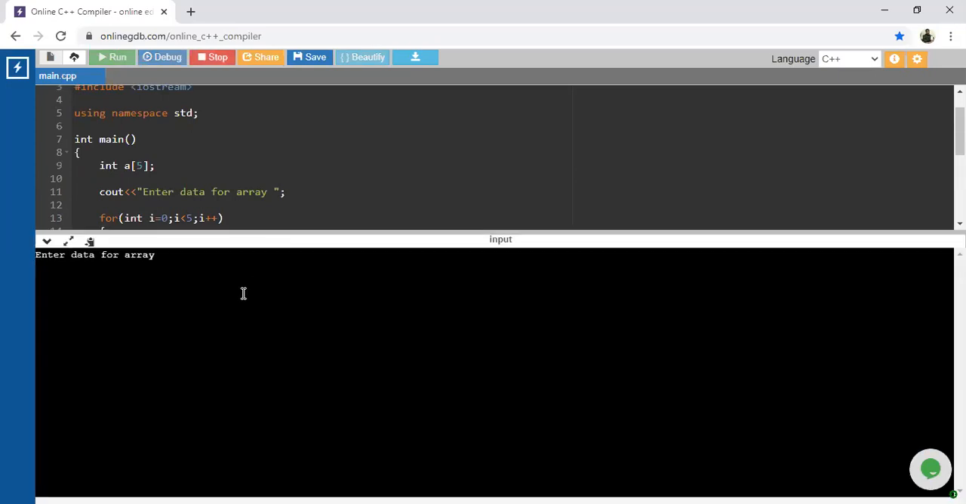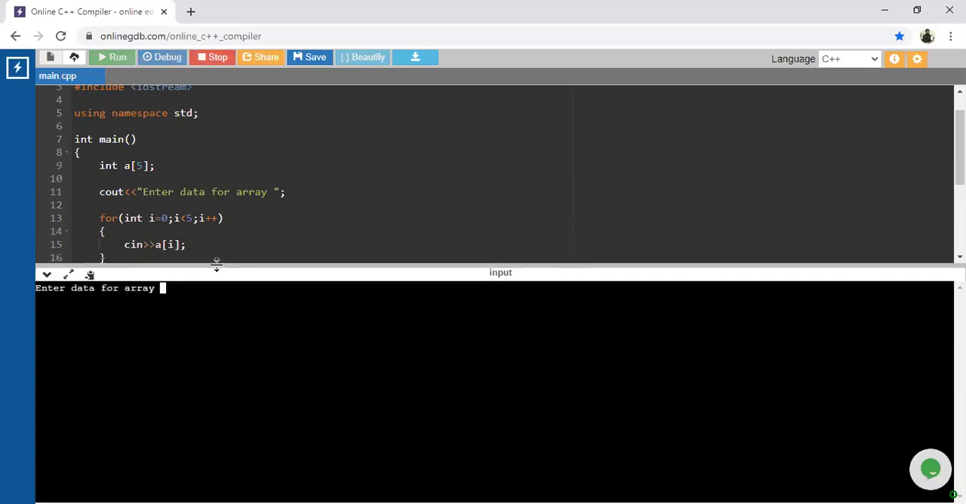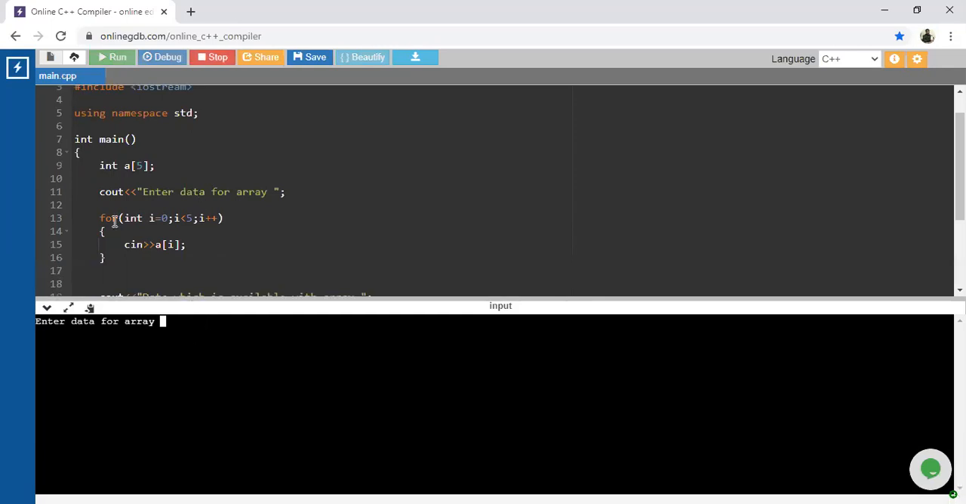Guys, look at the message: enter data for array. How many elements are you going to enter? 5 elements, because of this cin in the compiler, we have to enter 5 different values. So first, 5 is related with the 0th index. Next, 4 is related with the first index. 3 is related with the second index. Again, I will enter 7 and 8.